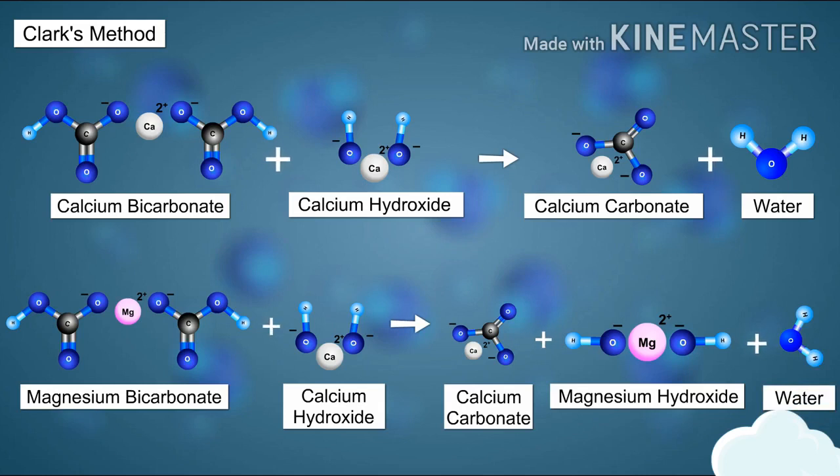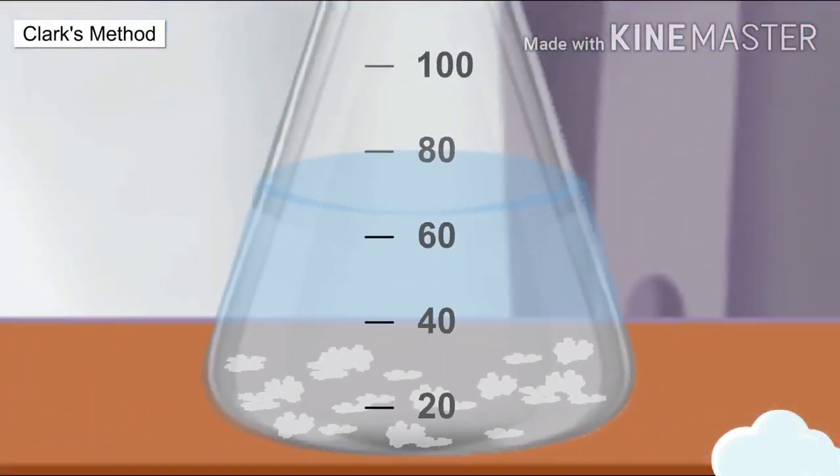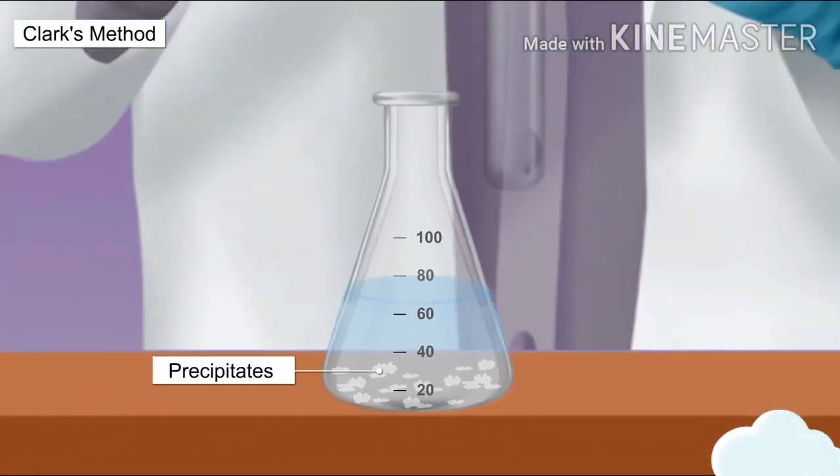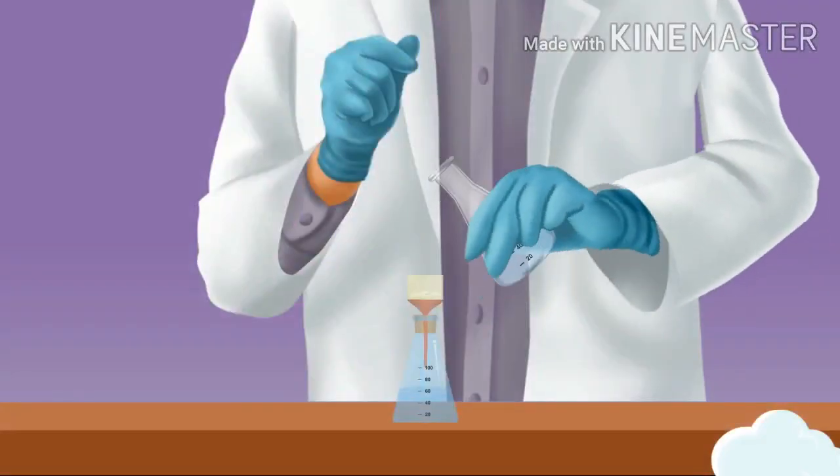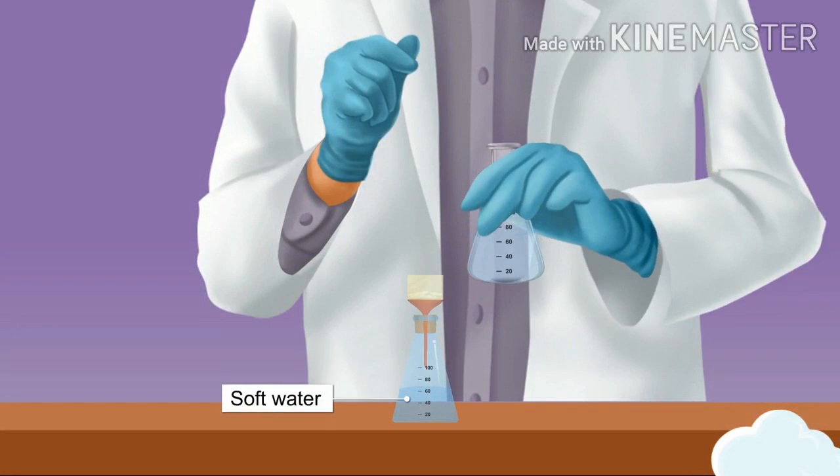The resulting salts, calcium carbonate and magnesium hydroxide, as you already know, do not dissolve in water and thus form precipitates. Once the precipitates are removed by filtration, the water no longer remains hard.